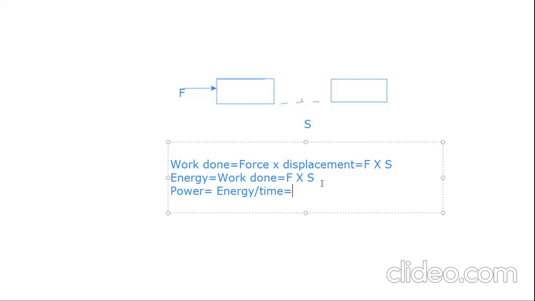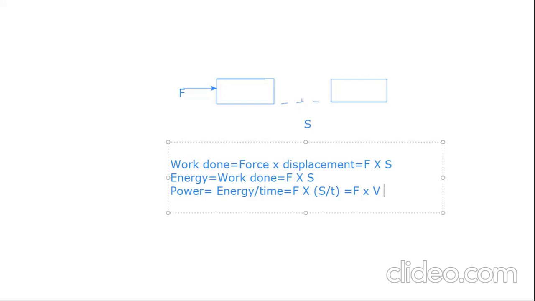Here the energy is work done, so power is work done by time, or force into displacement by time. Displacement by time is known as velocity. Therefore, force into velocity is nothing but power.